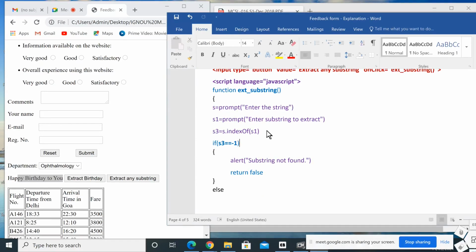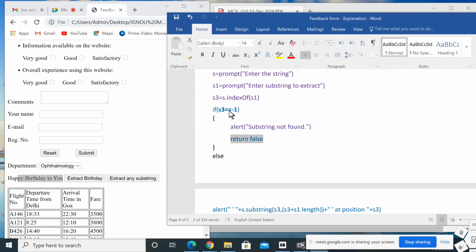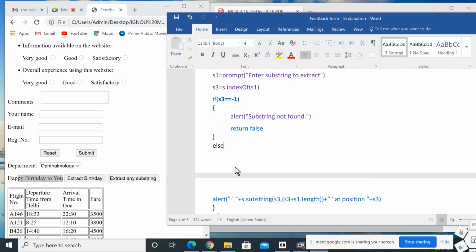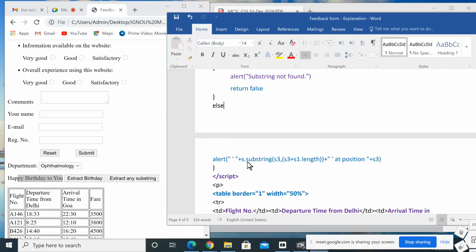And if s3 equals -1, it means the substring is not there. For example, "happy birthday to you" is the overall string and we give "Anu" as the substring. Anu is not in the overall string, so the value returned to s3 will be -1. So first we check if s3 equals -1, then it will display the alert message "substring not found", then return false. If you don't use return false, all the form content will be erased or reset. To avoid that, we use the return false statement. Otherwise, when s3 is not -1, it will print the alert plus s.substring.